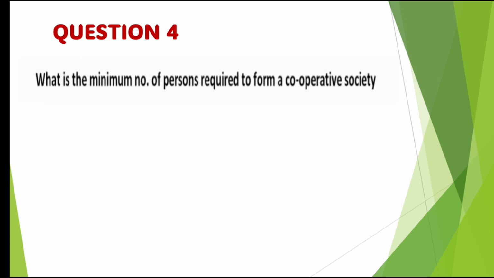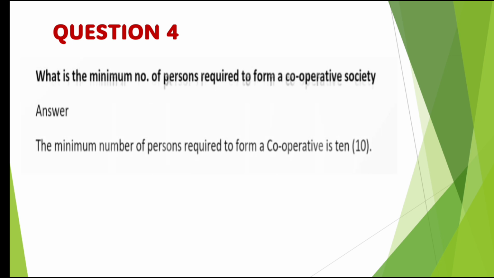Question number 4, what is the minimum number of persons required to form a cooperative society? So the minimum number of persons required to form a cooperative society, we'll have the solution. It requires a minimum of 10 members. 10 persons are required to form a cooperative society. We'll shift to the next question.